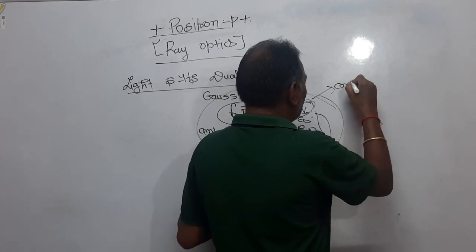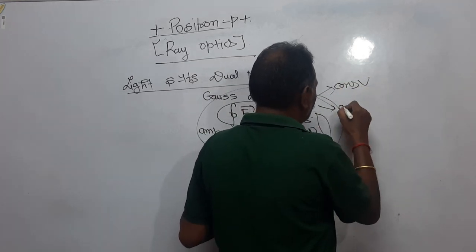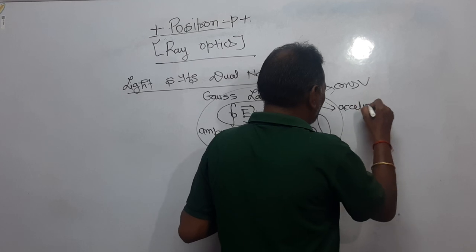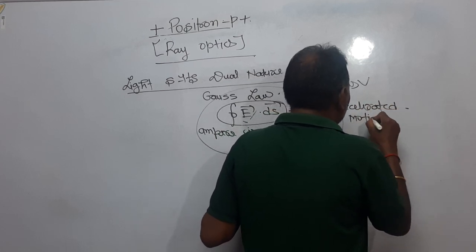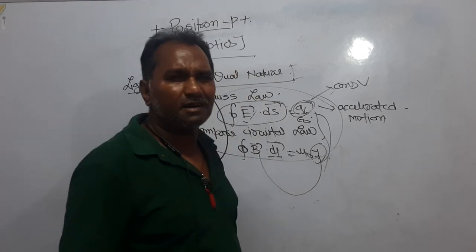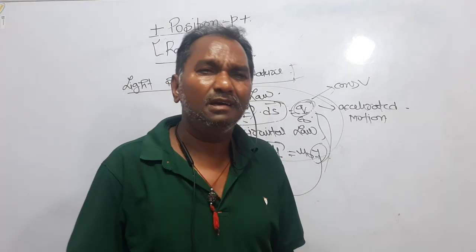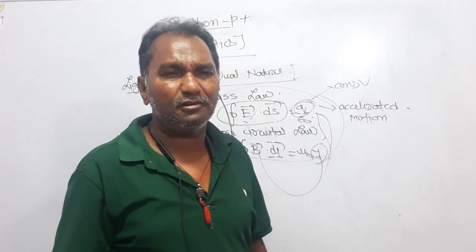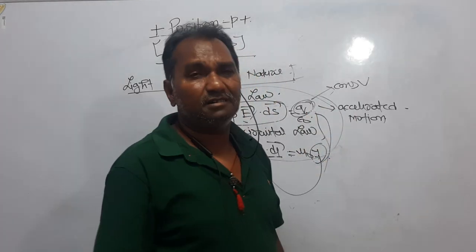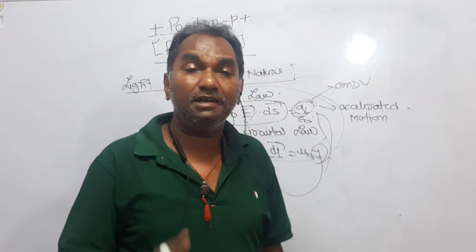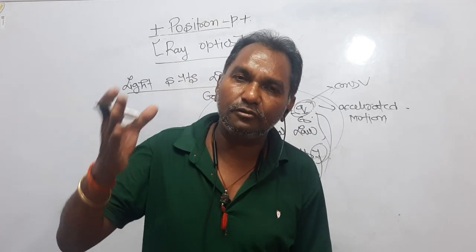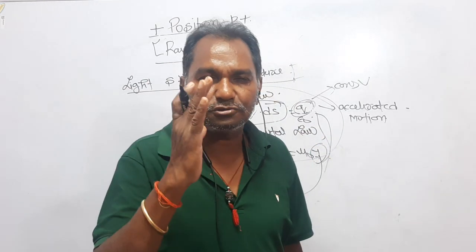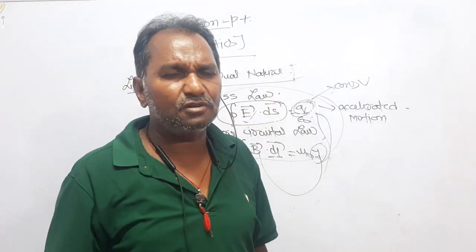Either with the constant velocity or with the accelerated motion, right? The charge can move in the two ways. In both conditions, if it is moving, it will create the current, whether it is moving with constant velocity or its motion is accelerated, no matter.